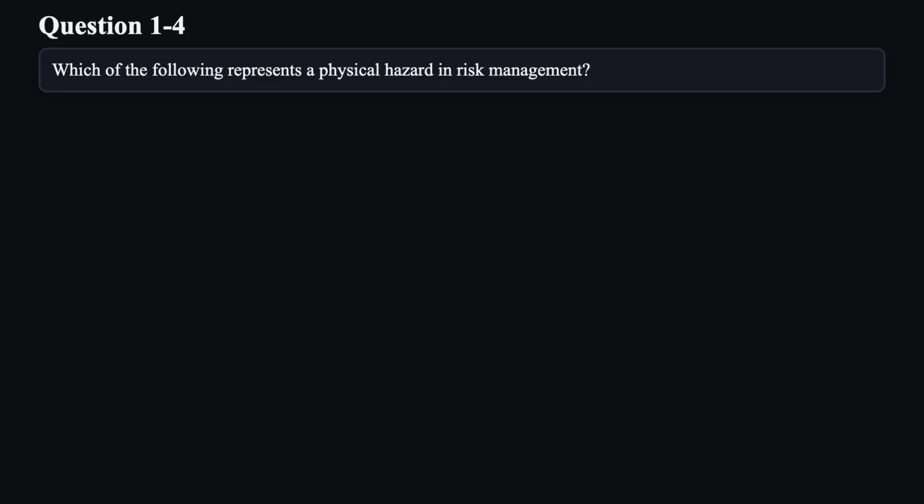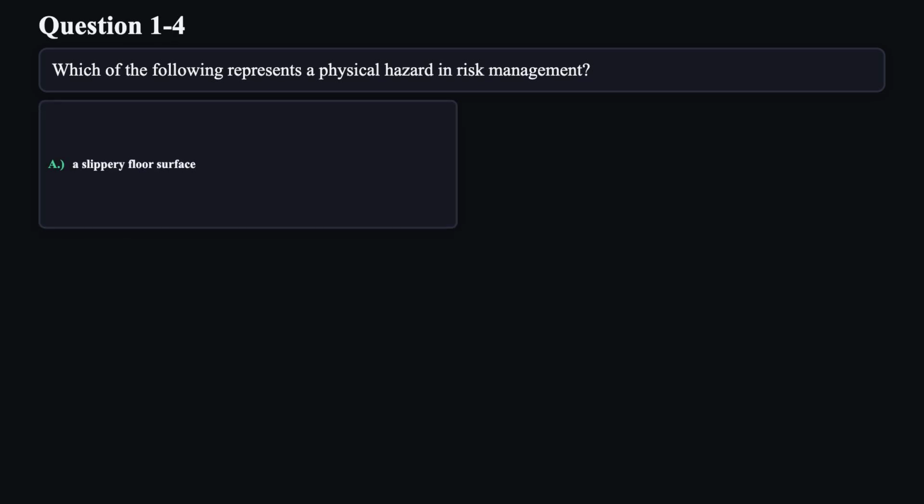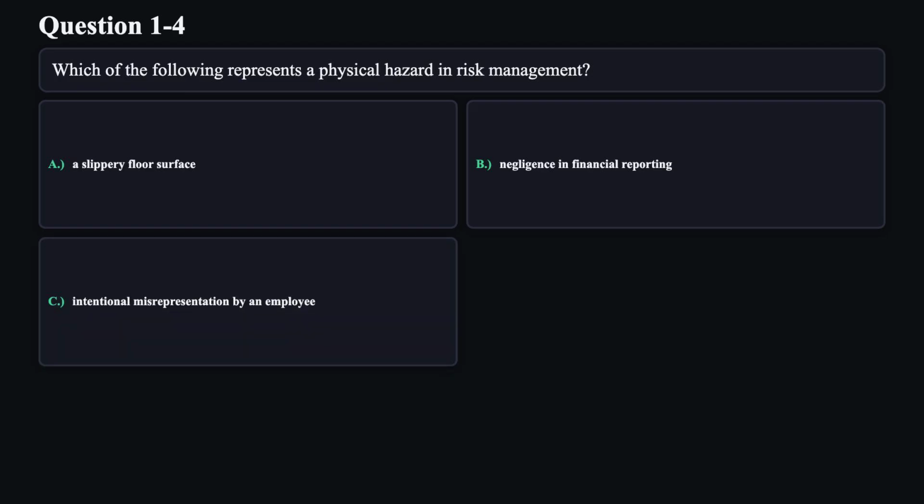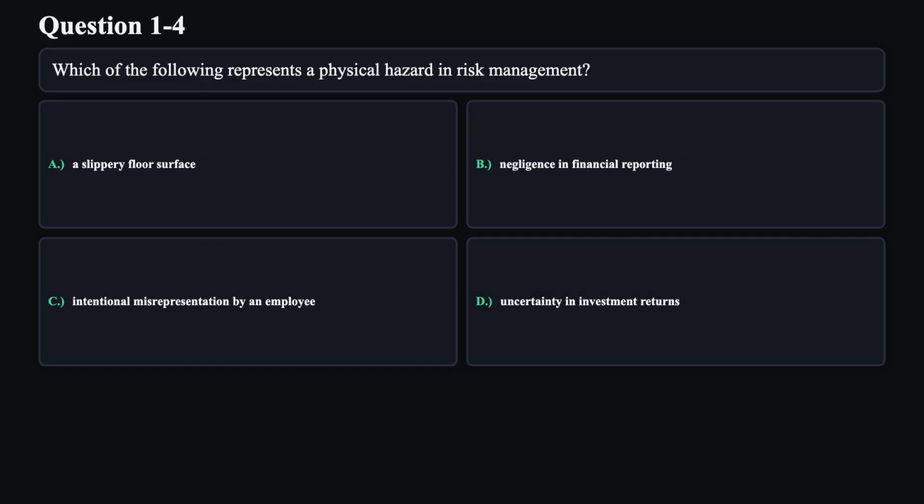Question 4. Which of the following represents a physical hazard in risk management? A. A slippery floor surface. B. Negligence in financial reporting. C. Intentional misrepresentation by an employee. D. Uncertainty in investment returns.